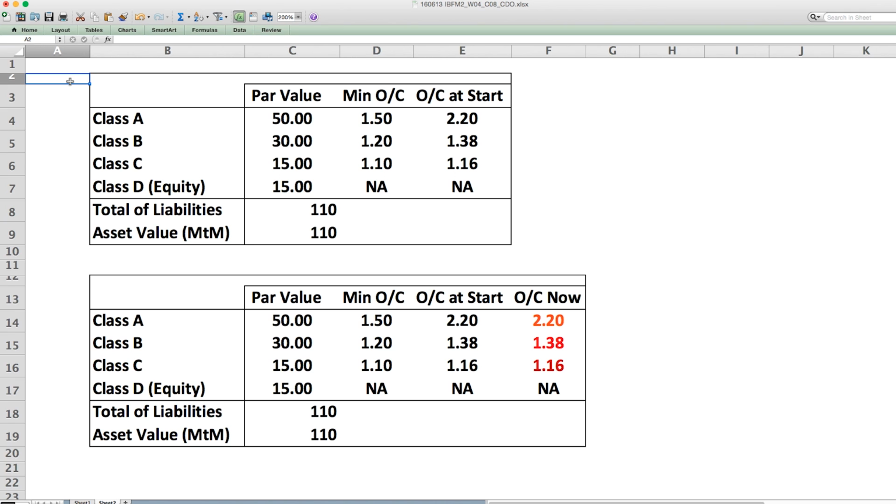In the spreadsheet to follow, we will explain the OC test in some detail. This spreadsheet explains to you how the concept of OC test actually works.